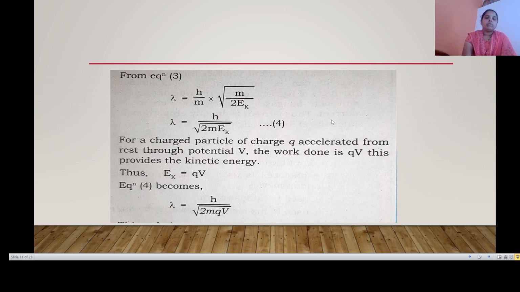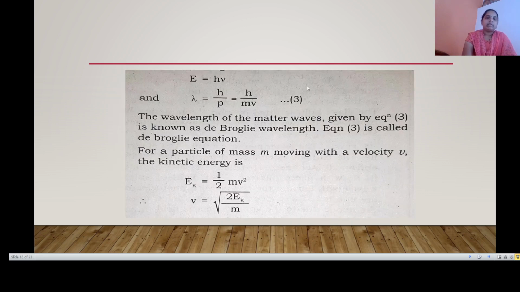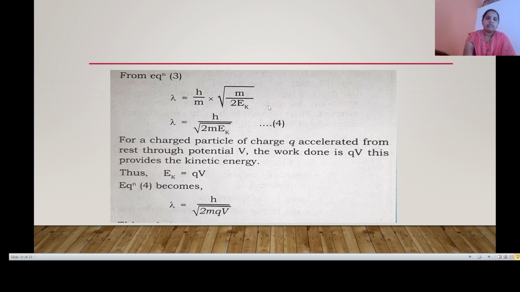And from equation 3, λ = h/mv, we can write λ = h divided by m times root of 2 kinetic energy divided by m, that is, λ = h/√(2mEk).